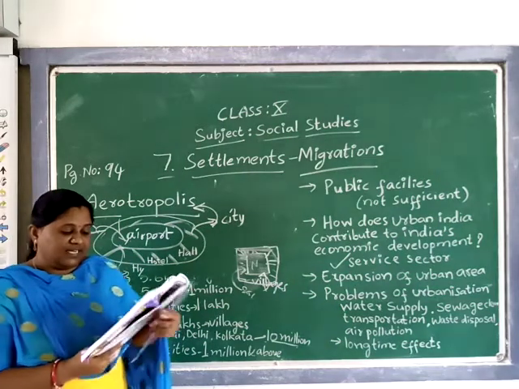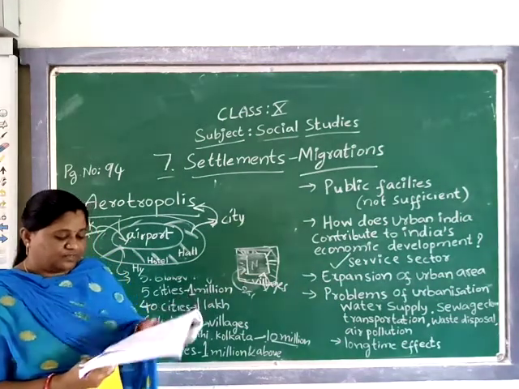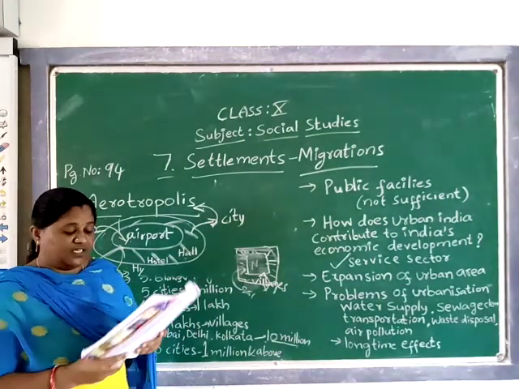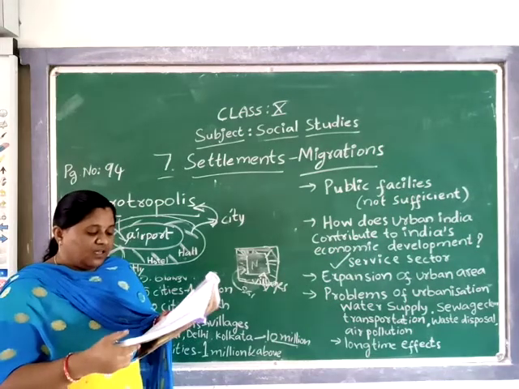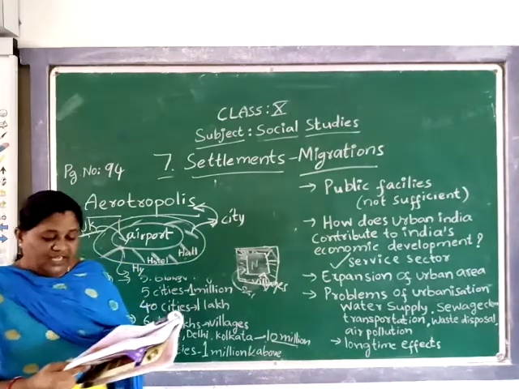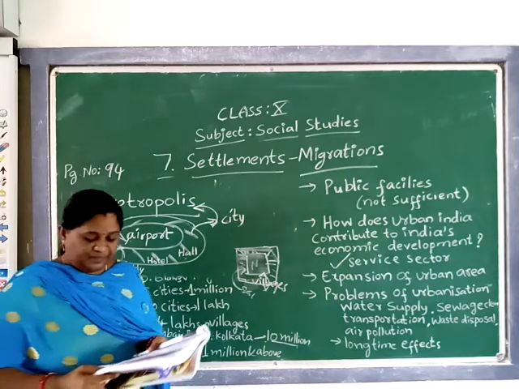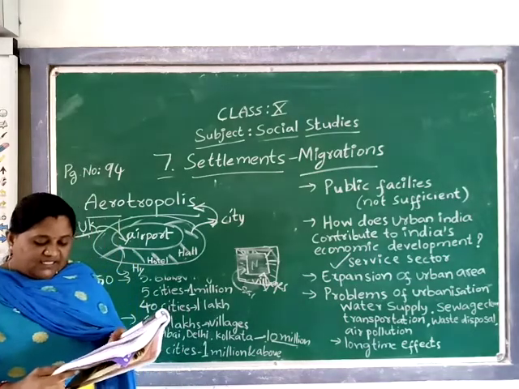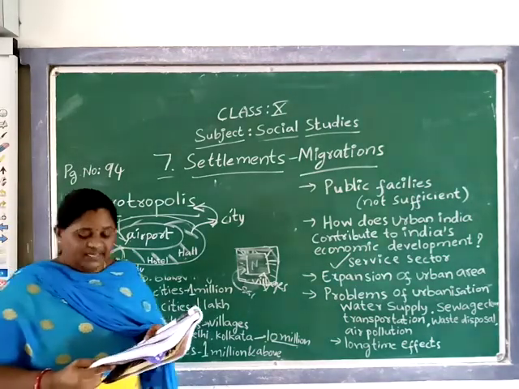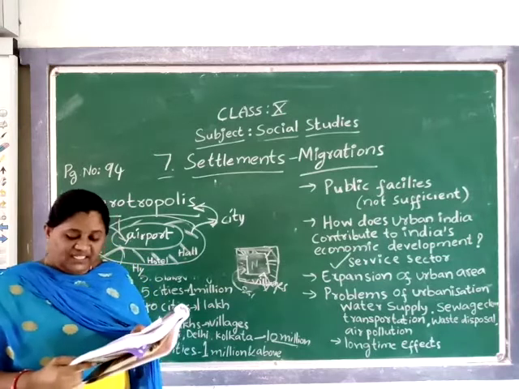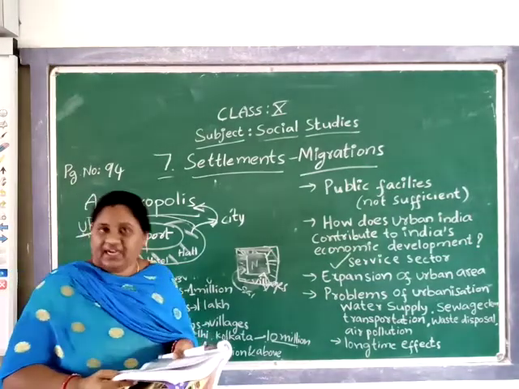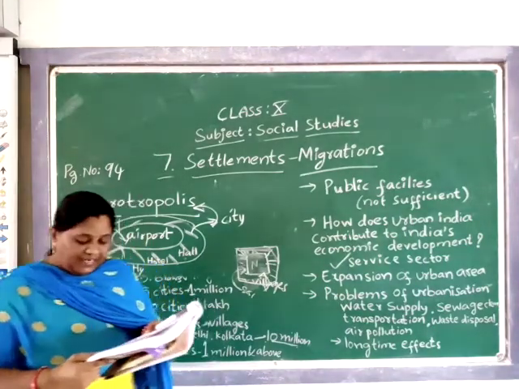See, here they gave the examples of emerging aerotropolises: Kempegowda International Airport, which is in Bangalore, Indira Gandhi International Airport, which is in Delhi, and Rajiv Gandhi International Airport, which is in our Hyderabad.